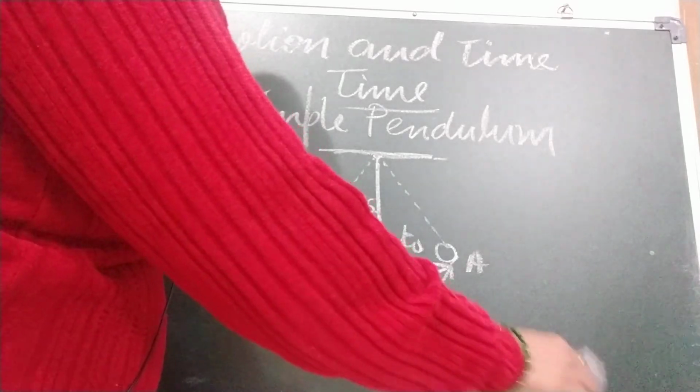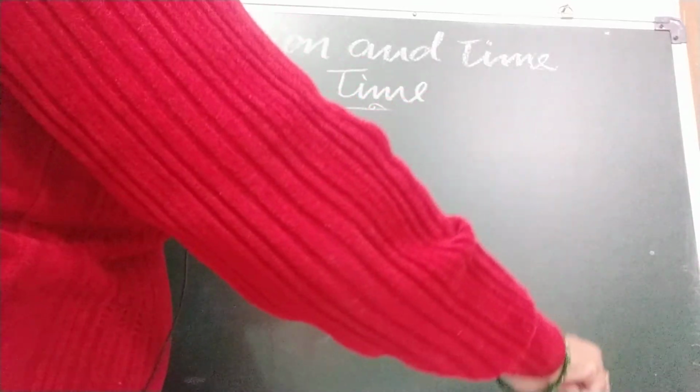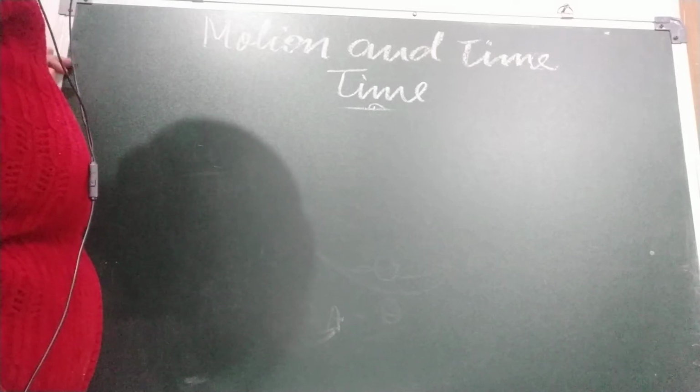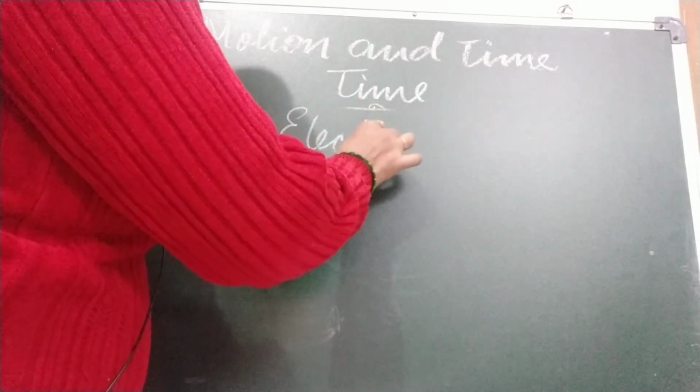After that, after the simple pendulum clock, the mechanical watches came. Okay, they work on a different principle. Mechanical wrist watches have a balance wheel instead of a pendulum, which serves the same purpose. After that, what happened? Which watches came? Electric watches.